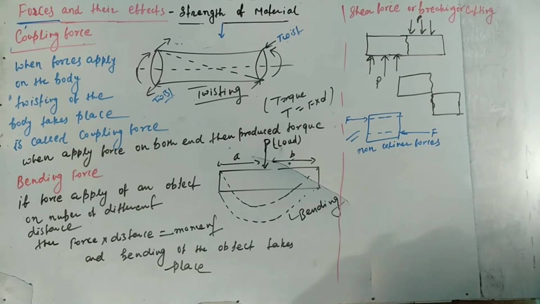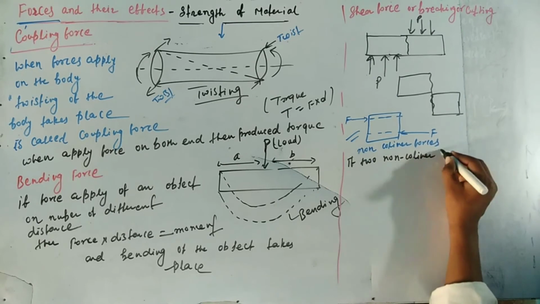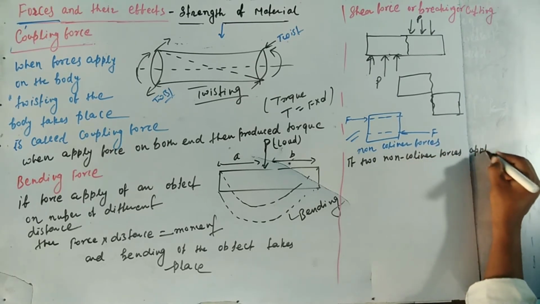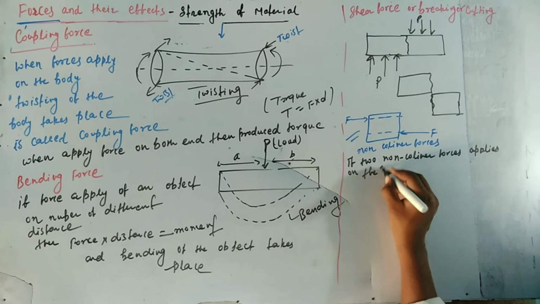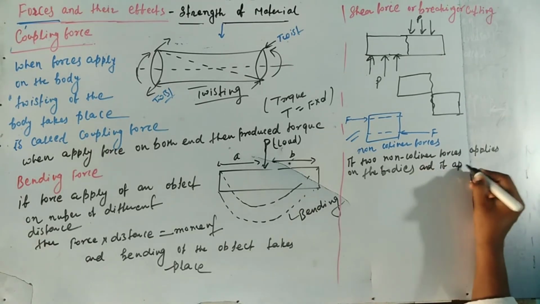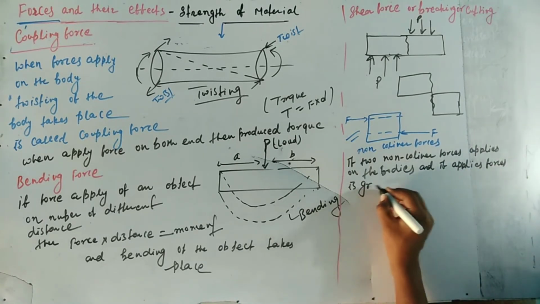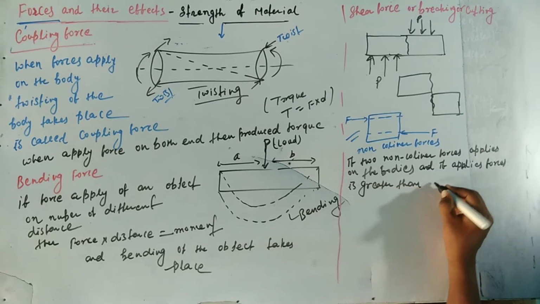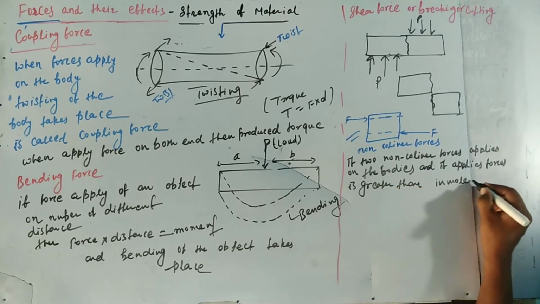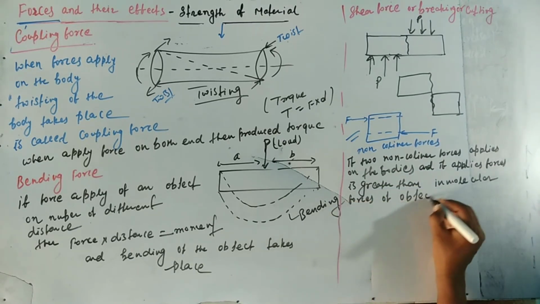So we can define it: if two non-collinear forces apply on the body, and if the applied force is greater than the intermolecular force of attraction of the object, then shearing or breaking of the object takes place, and it is called shear force.